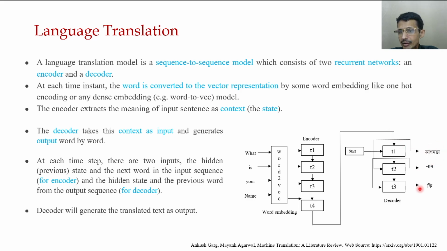You can say the output is in Bengali. Whatever particular word is already generated also comes as input to the next step. So "Apnar" is used, then "Apnar Nam" is used, and so the decoder will generate the translated text. So this is a very interesting kind of model.